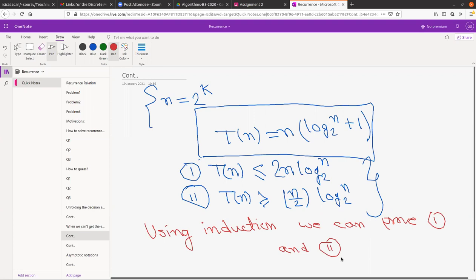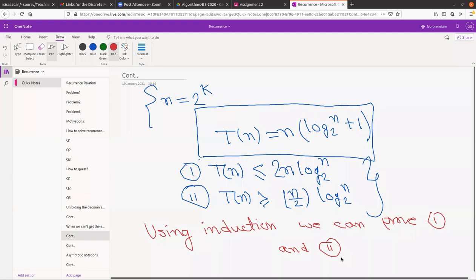But why am I suddenly going to prove something like that? The point is, you have guessed the solution for some classes of n, but you don't know the solution for all n. But while guessing for some classes of n, you actually know that the solution should be something near that, approaching that thing.